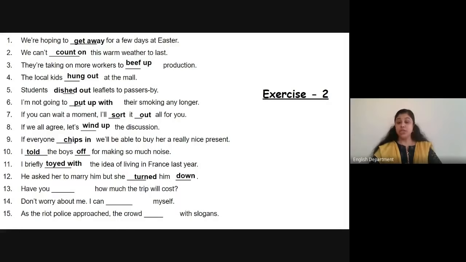Have you figured out how much the trip will cost? Calculated. Don't worry about me. I can look after myself. I can take care of myself. As the riot police approached, the crowd turned out with slogans. The crowd turned out or approached or arrived with slogans. Hope you got an idea now about all these phrasal verbs, their meanings, and the different contexts in which you use them.